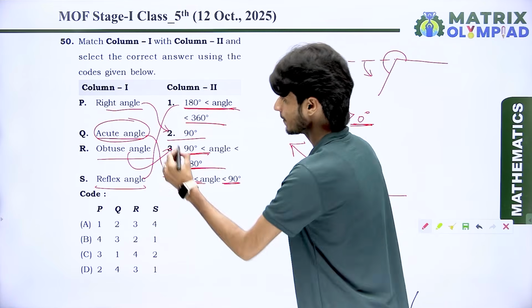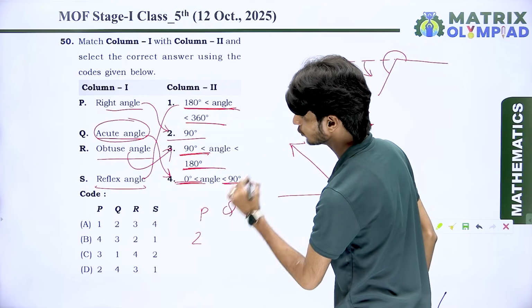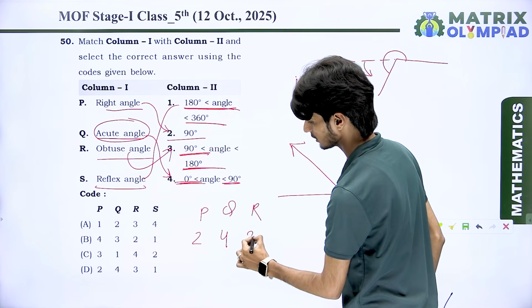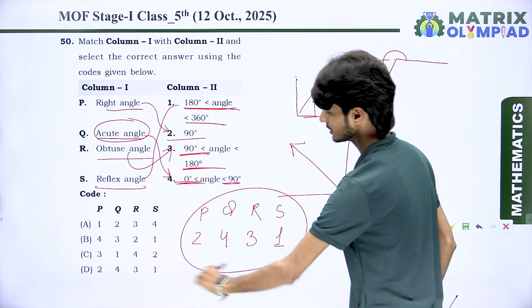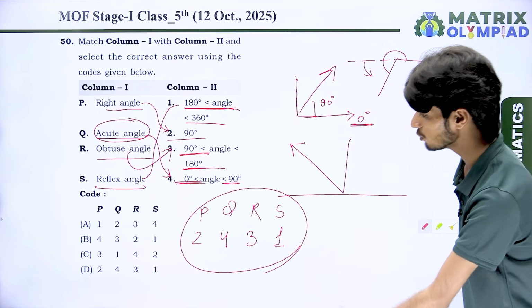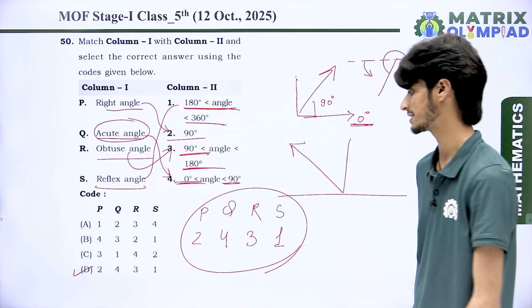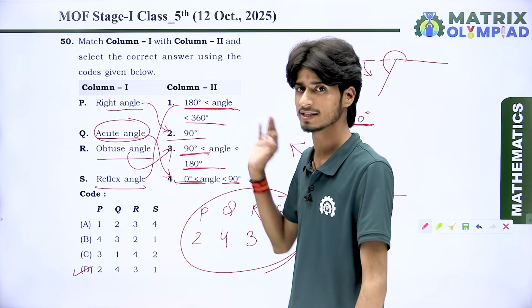Okay, it means P goes to second, Q matches with 4, R matches with 3 and S matches with 1. So this is the final result. Match the answer with the options. I think option D is the correct option. So the final option is option D for this question.